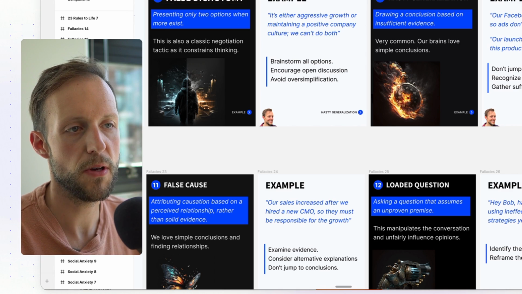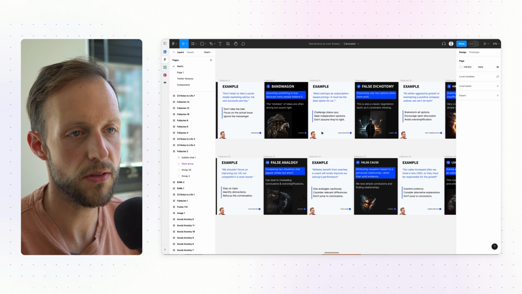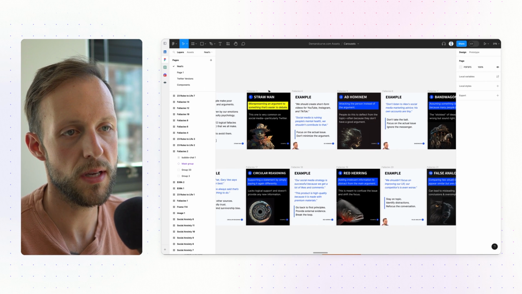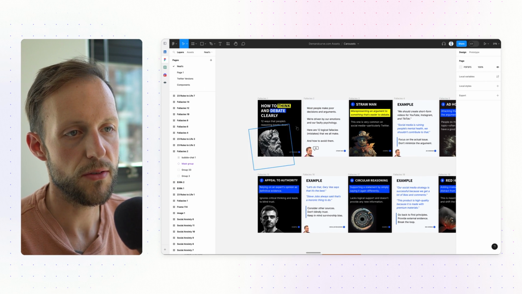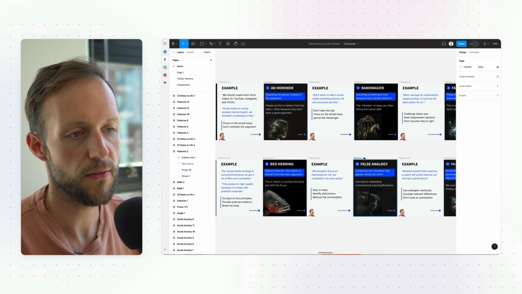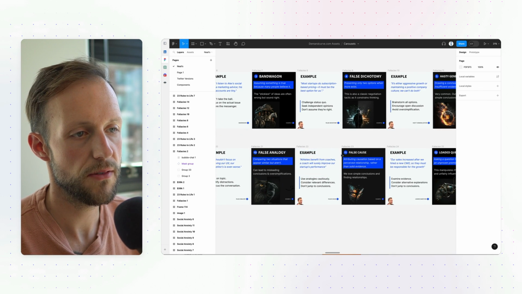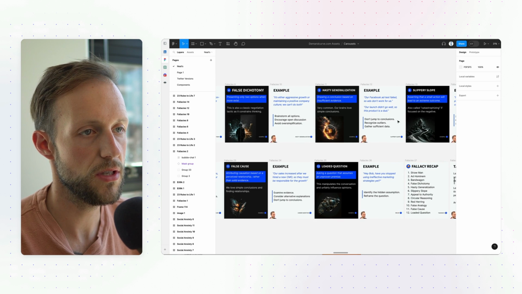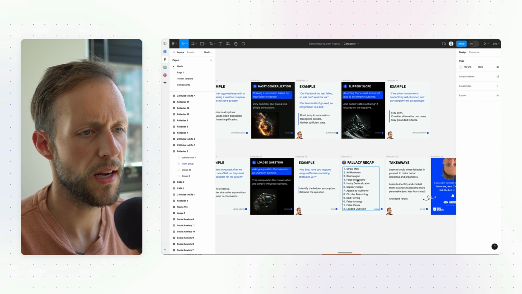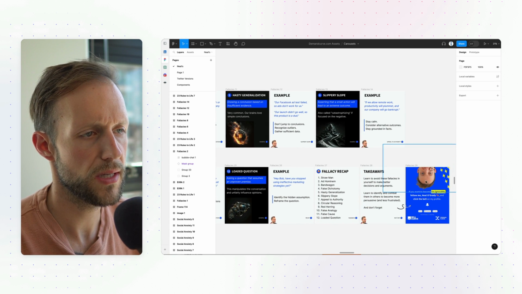I can show you this post in Figma, which is the tool I use for all my carousels. Essentially, I made the title slide and the template, and then I just copied it for 12 different ones. As you can see, false analogy, false cause, loaded question. And then I have a recap, takeaways, and that.